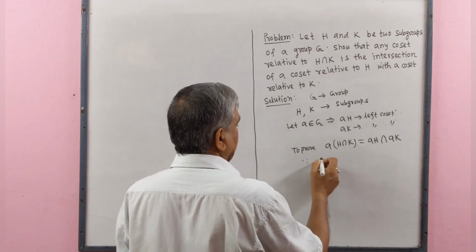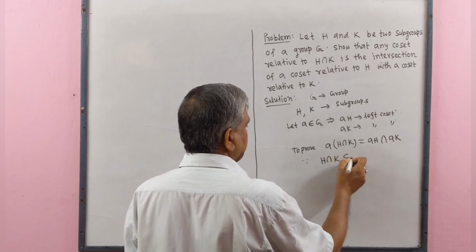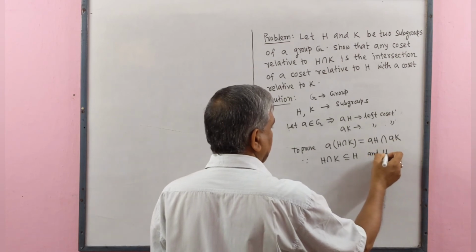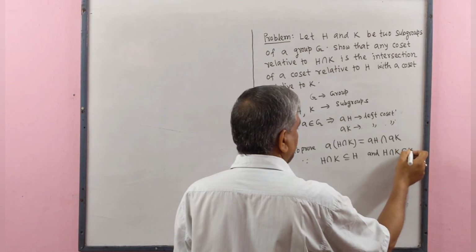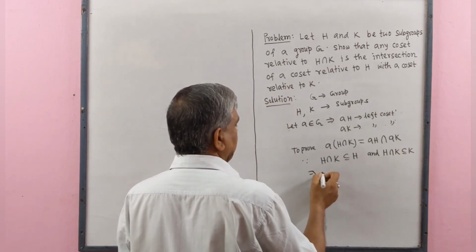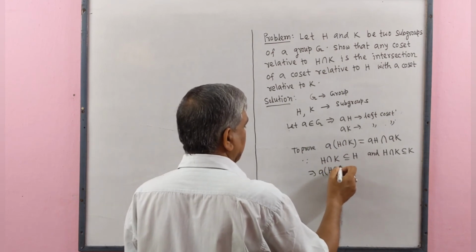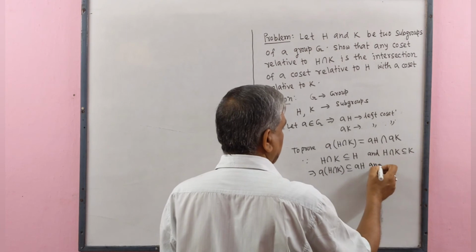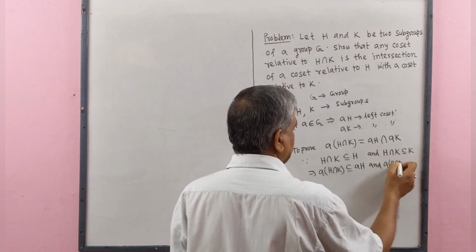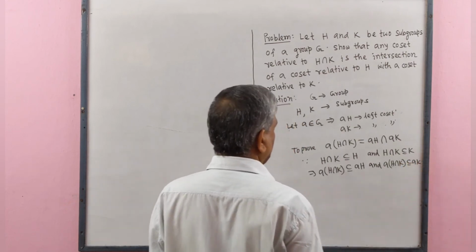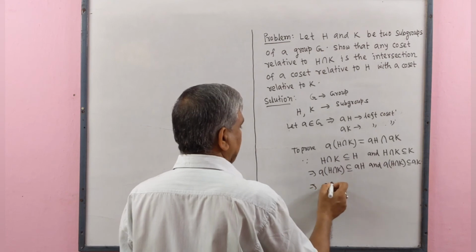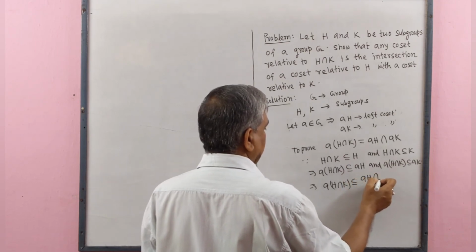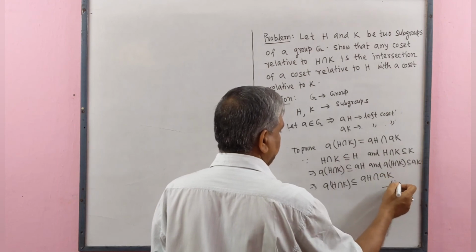Since H intersect K is a subset of H and H intersect K is a subset of K, it implies that A(H intersect K) is a subset of AH, and A(H intersect K) is a subset of AK, which implies that A(H intersect K) is a subset of AH intersect AK. This is number one.